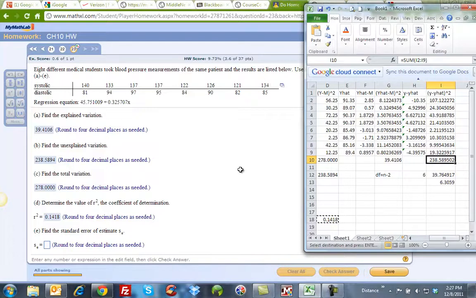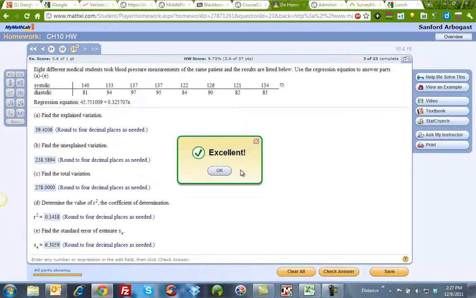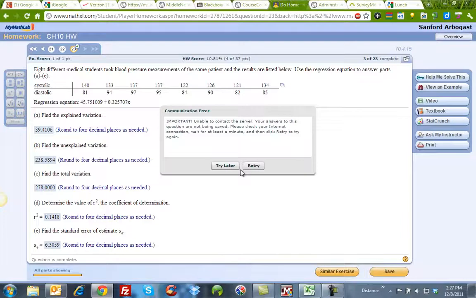Then I take that value and divide by the degrees of freedom, which in this case is n minus 2. I had 8 values. 8 minus 2 is 6. So when I divide this value here by this value here, I get that part of it. I then have to take the square root of it, because remember, I squared this, so I have to undo that. I take the square root of it, and that gives me this value here of 6.3059. And I just paste that in there, and I got it right. So that is how you do all of those problems.